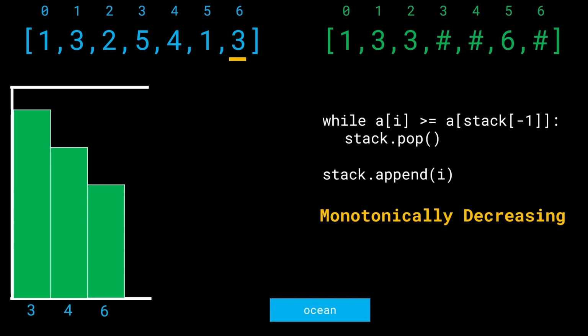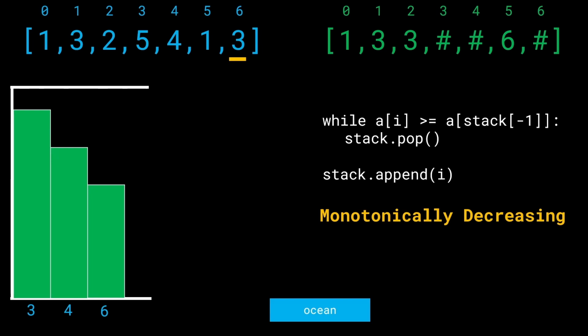The while loop said that if you get an element that is going to be greater than the stack top, well, you have to remove the stack top. Because why? Because we want to have this constraint of buildings arranged in a monotonically decreasing order. Now, why does this work? What is the logical reasoning behind it? What's the intuition behind this monotonically decreasing idea?